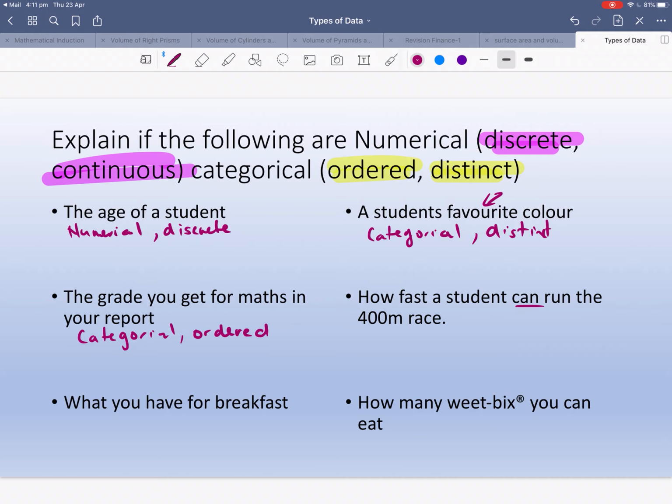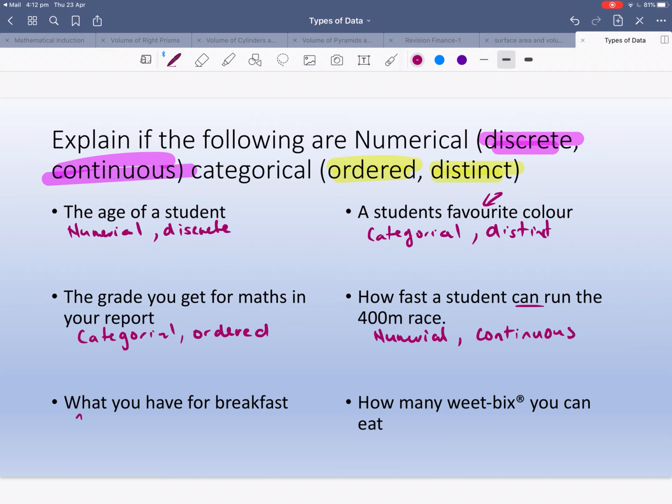How fast a student can run the 400-metre race? Well, that's going to be a time, so the answer is going to be a number, so it's numerical. And it's continuous, because it could have a decimal point. You can't say it has to be 43 seconds or 42 seconds. If you're running those ones, you're running really, really fast, by the way.